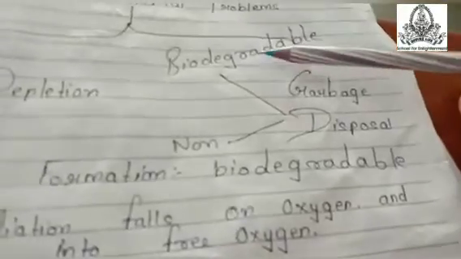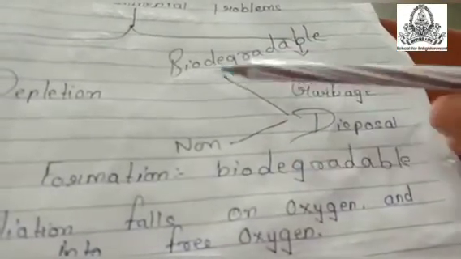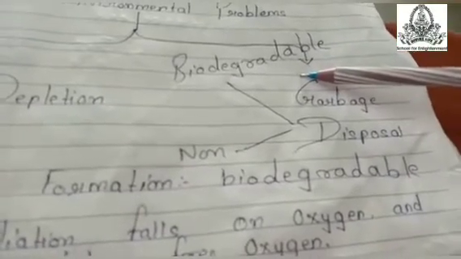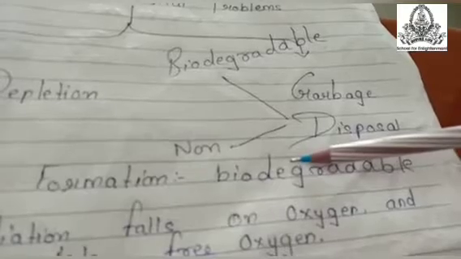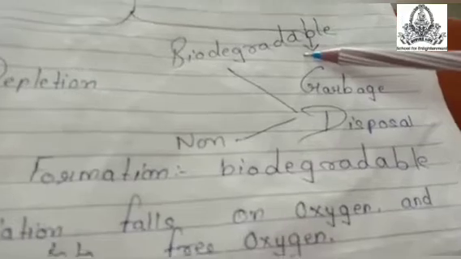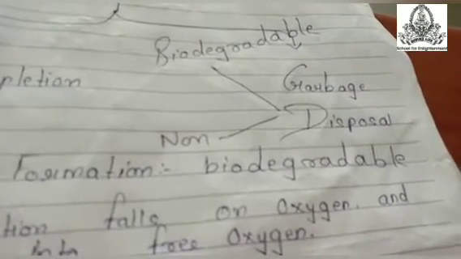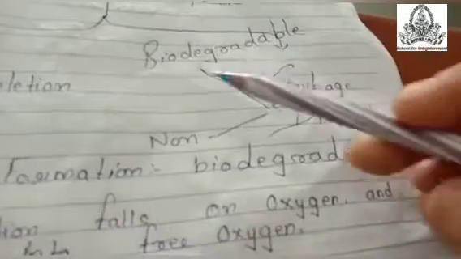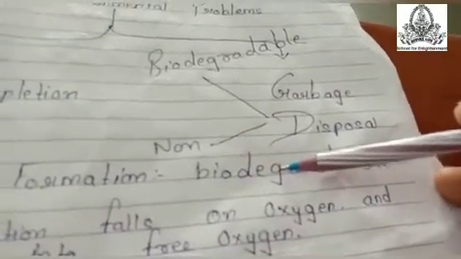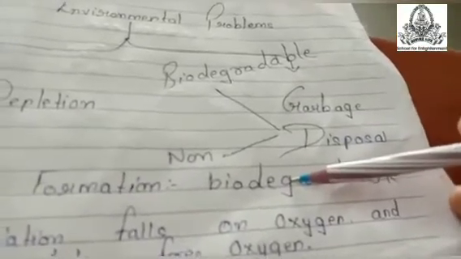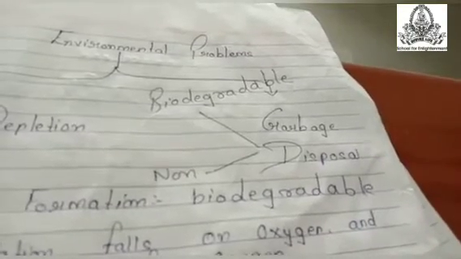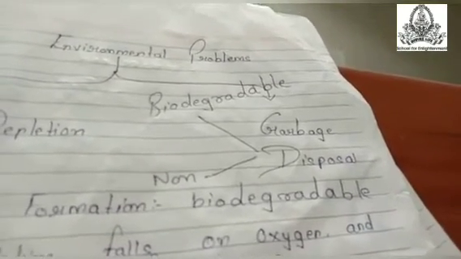We have two kinds of garbage, biodegradable and non-biodegradable. Biodegradable means which can be degraded naturally, which can mix with nature. Non-biodegradable means which cannot mix with nature. For example, biodegradable is kitchen waste, animal dung, plant waste, etc. Non-biodegradable, the main problem is plastic. If you throw plastic in nature, it won't get disposed. It will remain as it is even after 100 or 200 years.